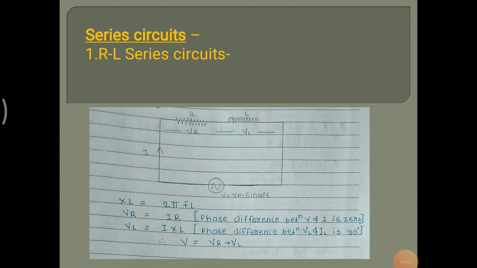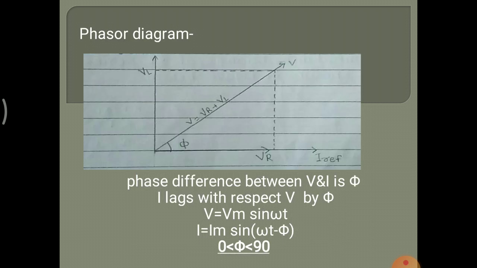In the RL series circuit, XL is equal to 2 pi FL, VR is equal to IR, and VL is equal to IXL. The phase difference between VR and current is 0, and the phase difference between VL and current is 90 degrees. V is equal to VR plus VL.